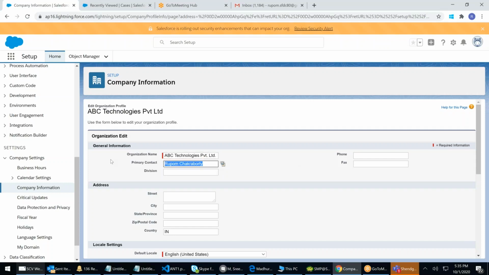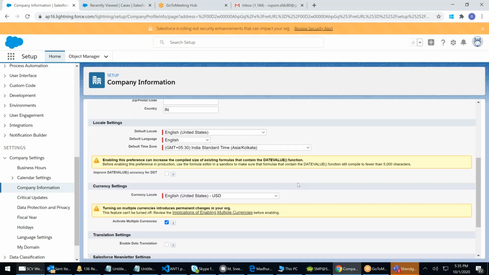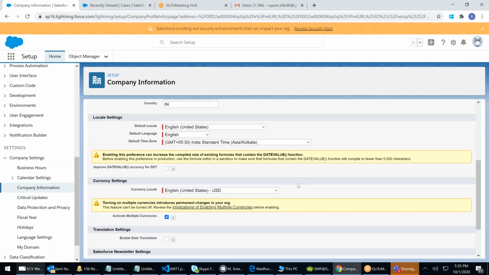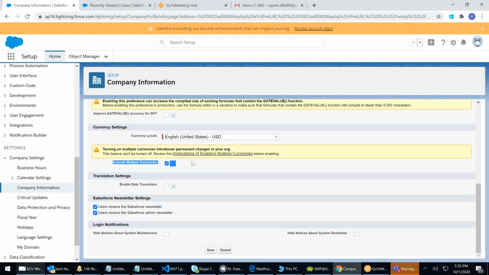Whoever initially created it, his name will be appearing here. You can remove it and put Shah Rukh Khan. It need not be a user. You can give your company city, address, fax number, phone number, everything you can maintain here. That's not important. The important thing is your time zone and your multiple currency.